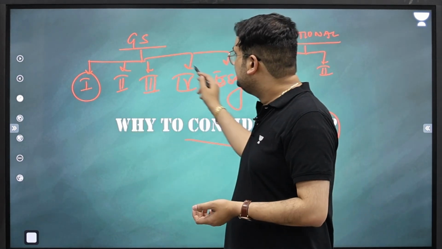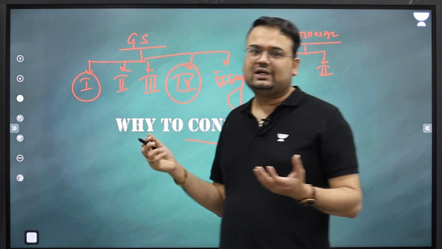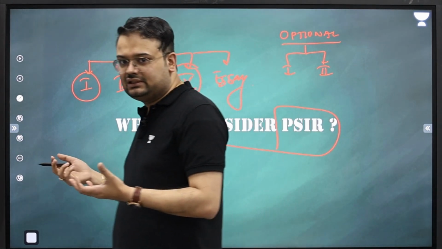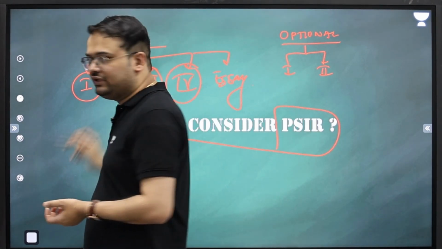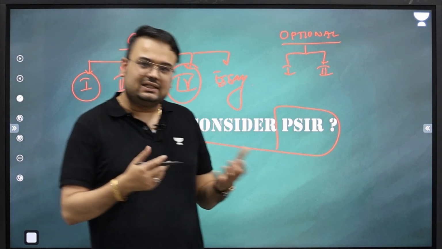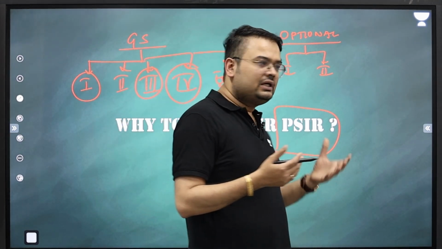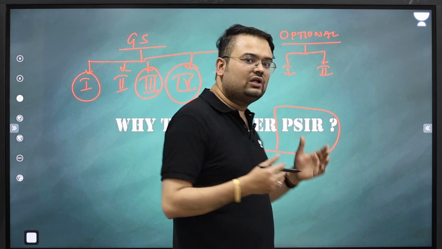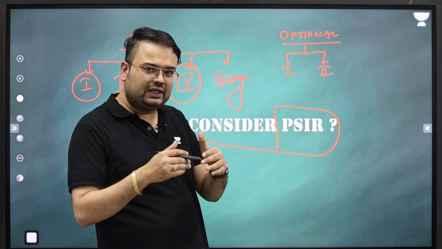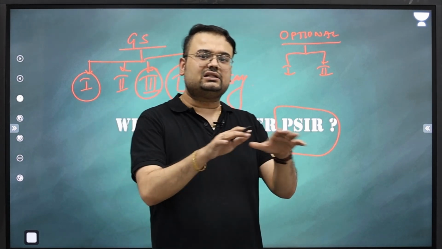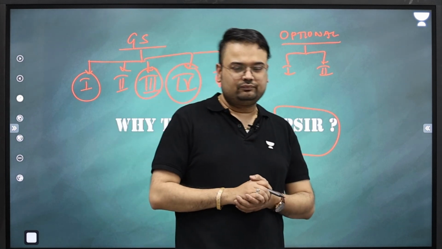When you talk about GS4, it is going to be what? Ethics and governance, case studies. GS3 will have aspects of environment, biodiversity, science and economy. In this respect, if you think about it, in your preparation of GS1 to GS4, actually there are so many topics of humanities that you are understanding at a general level, and that is for general studies.